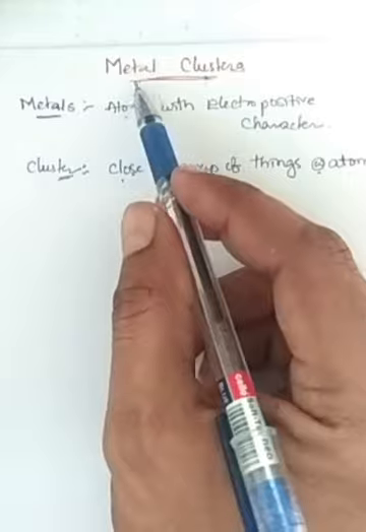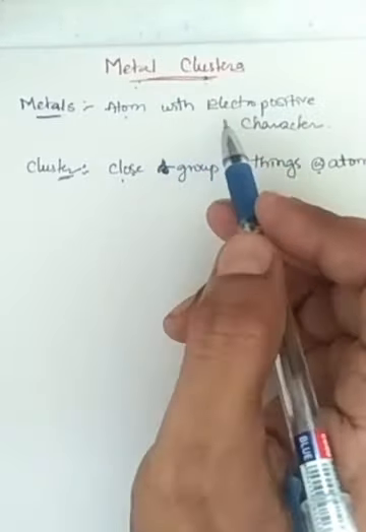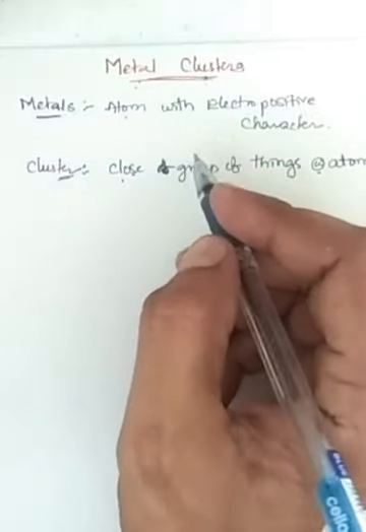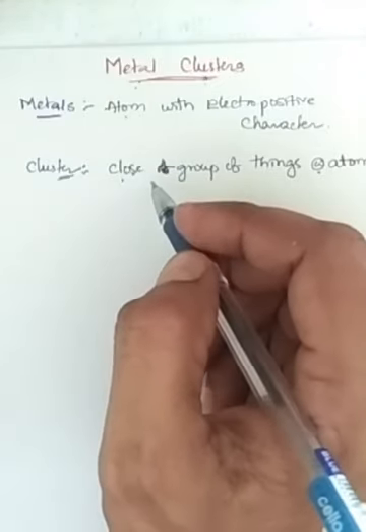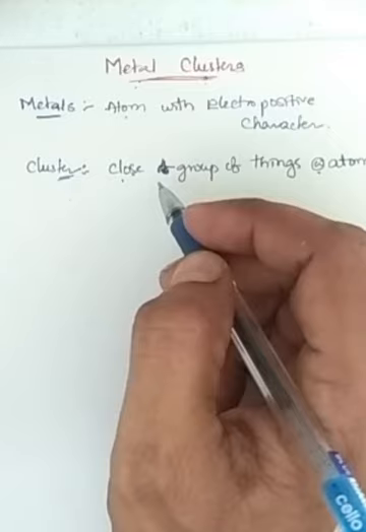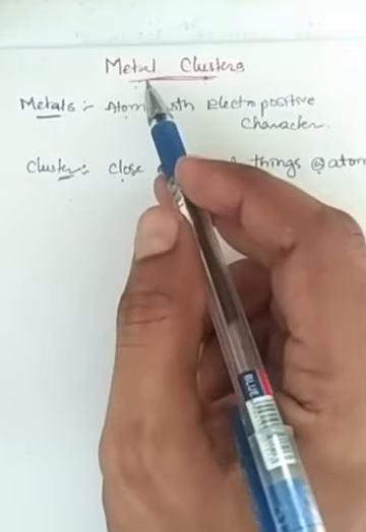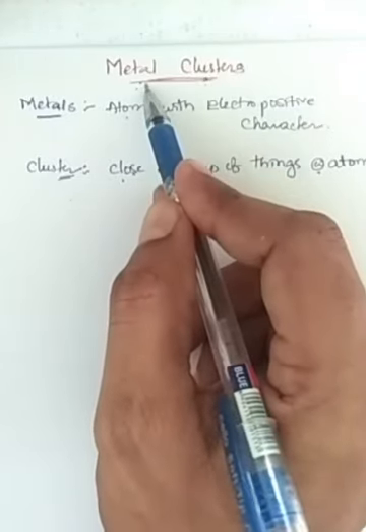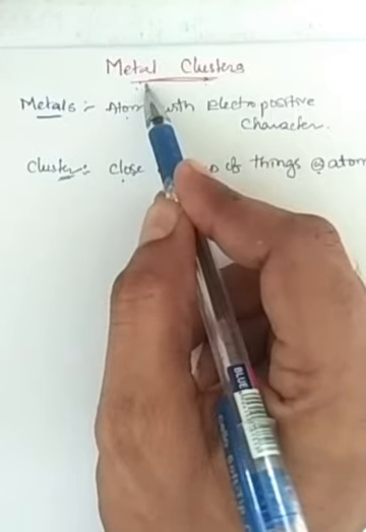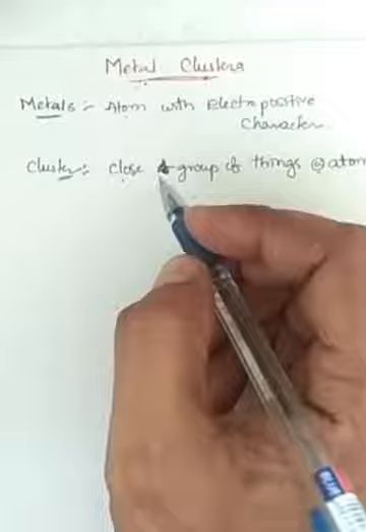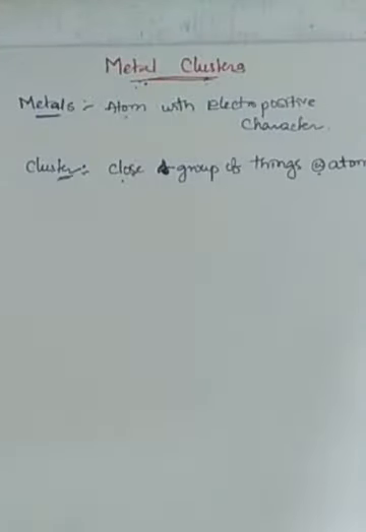So as the title is metal cluster, a group of metals, with the simple meanings of metal and cluster, it can be said that it is a complex in which a group of metals exists, right? Such may be the title. From the title you will come to know.